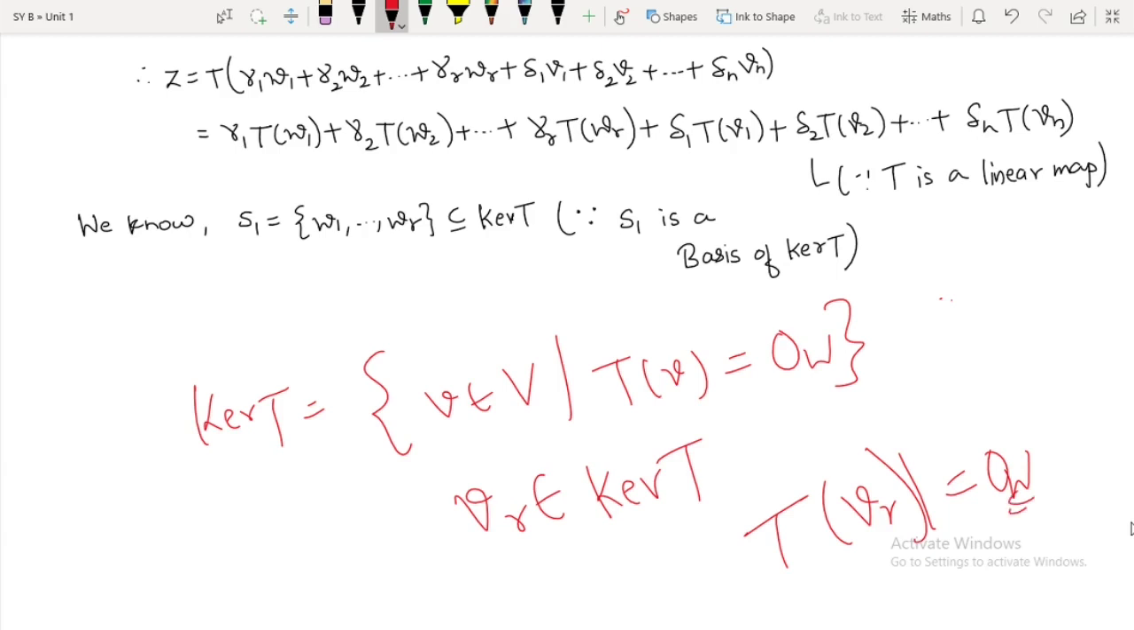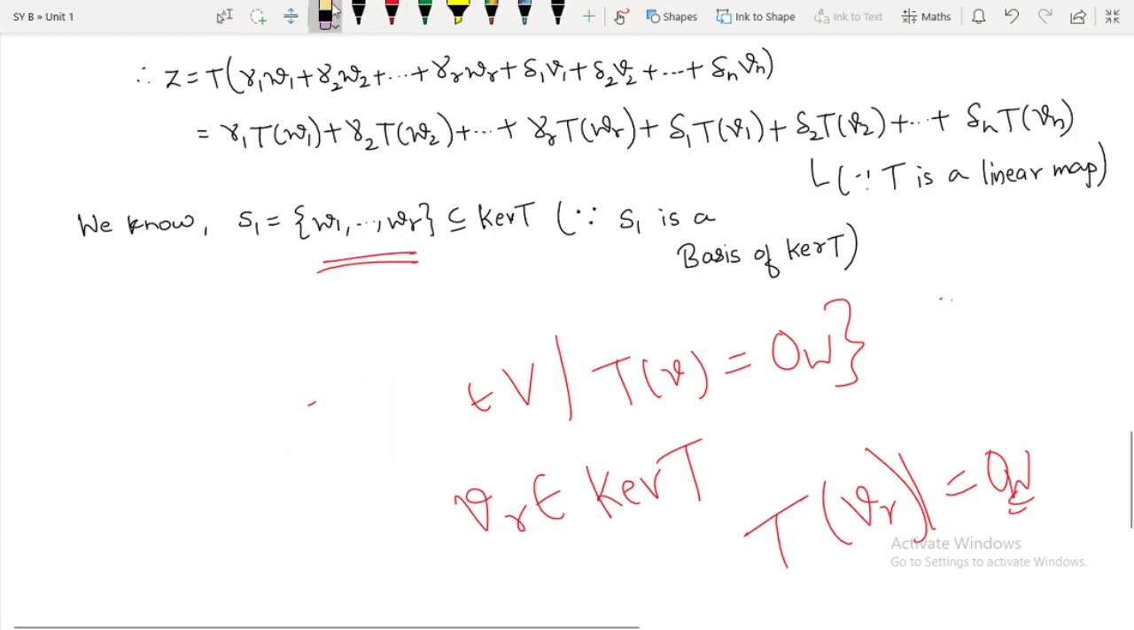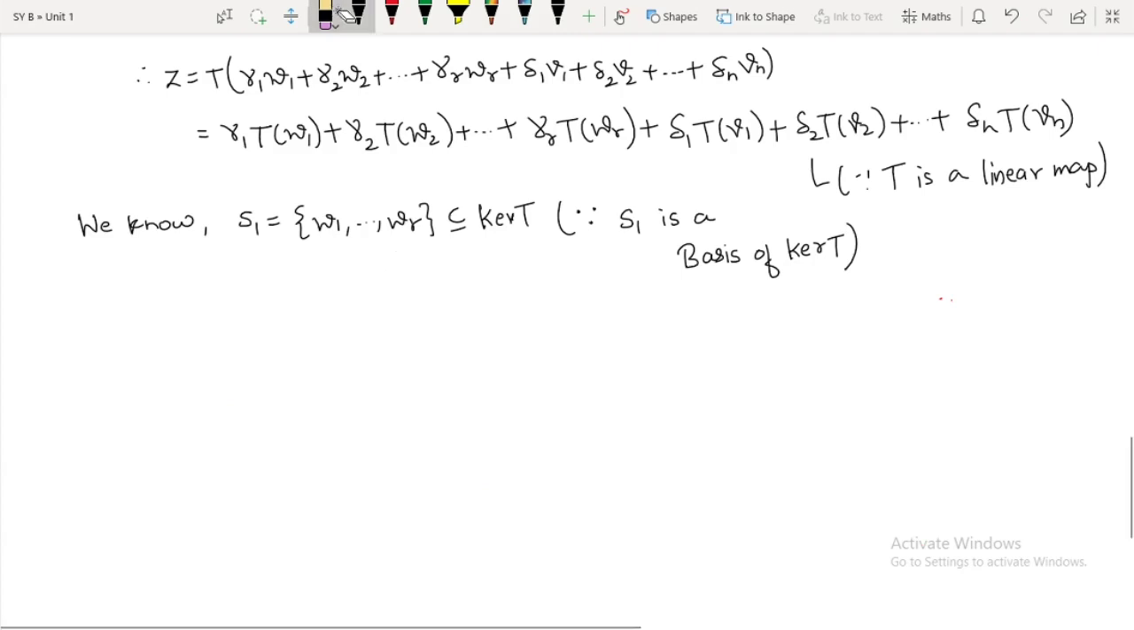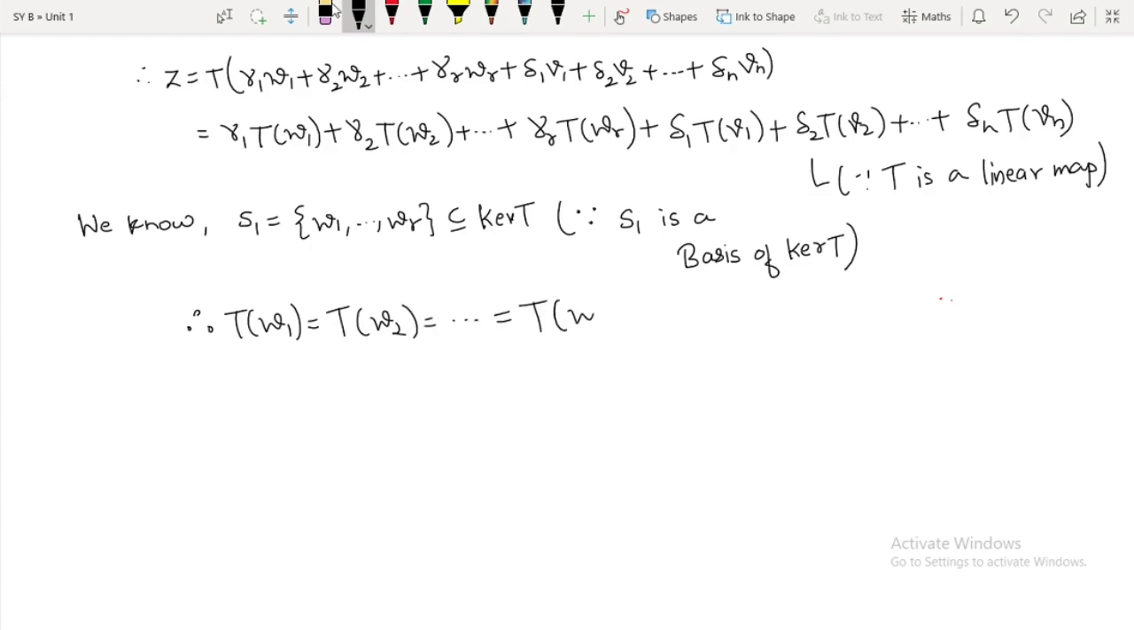Here also the same will happen, because this set is actually a basis of our vector space, kernel of T. Since this set is a basis, it will be a subset, because that is what the first statement in the definition of basis says. Okay, so by using that fact we can say that the image of W1 will also be 0, and so on, the image of this WR will also be 0. Therefore you can say T of W1 will be equal to T of W2 equal to so on, T of WR will be equal to 0.